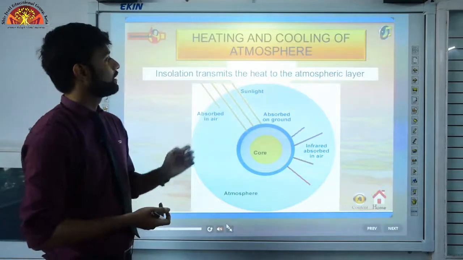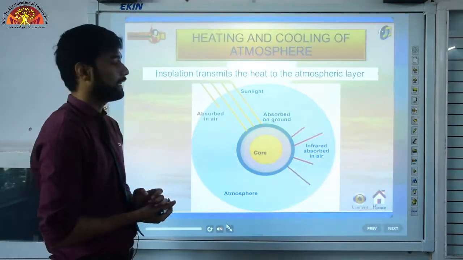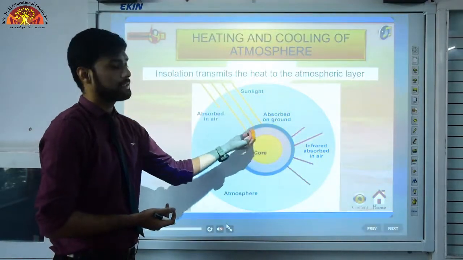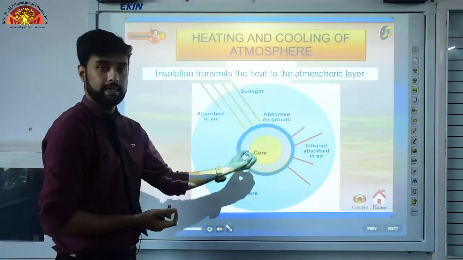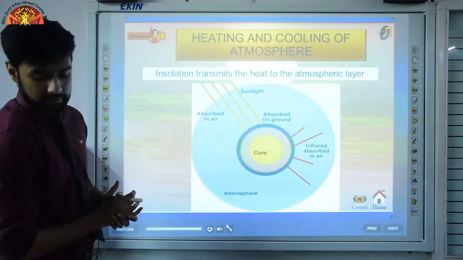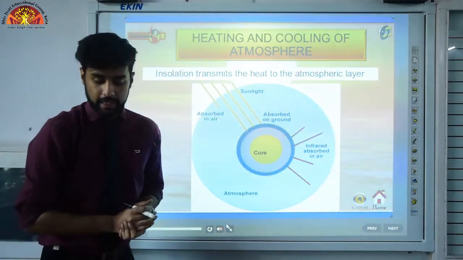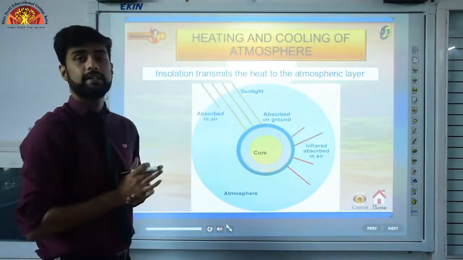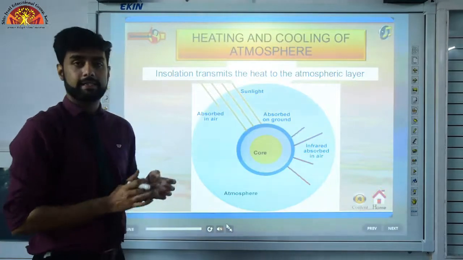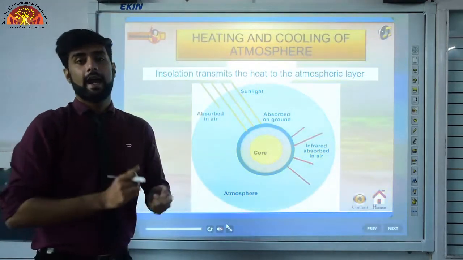As you can see, insolation transmits the heat to the atmospheric layer. Much of the sunlight that we are getting is either absorbed in the air or taken by the ground, where the ground takes it and passes it along. Now we will see there are methods, right? There are different ways of heating and cooling of the atmosphere. There are three ways in which our atmosphere either gets heated or gets cooled. That is conduction, convection and advection.